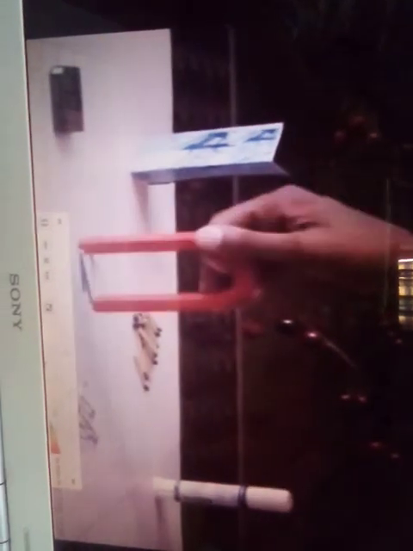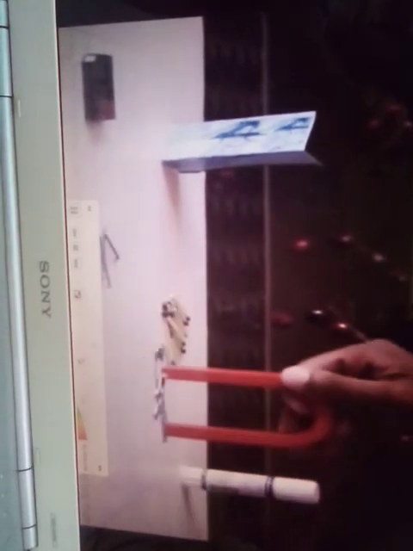Now observe this video. We notice that when we bring the magnet near metallic objects like the battery, nails and the safety pins, the magnet attracts the objects towards itself. Now from Newton's first law of motion, we know that an object at rest would continue to be at rest unless an unbalanced force acts upon it.